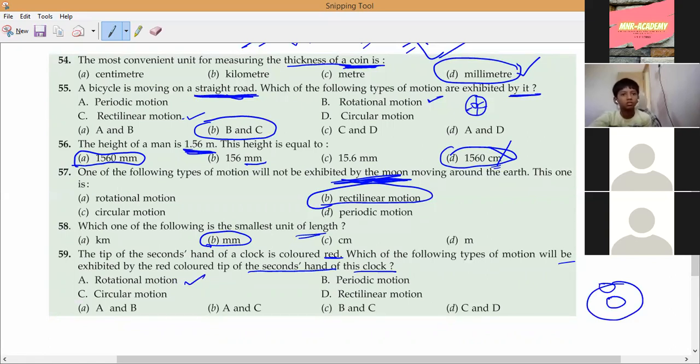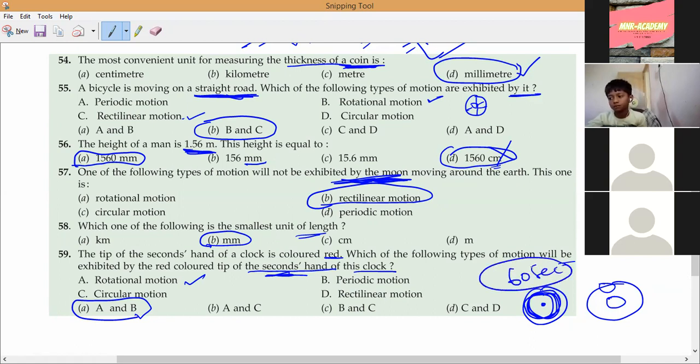Very good. Because it is fixed to the knob, it is rotational motion always, as well as periodic motion. After every 60 seconds it will make the same rotation. Periodic motion.